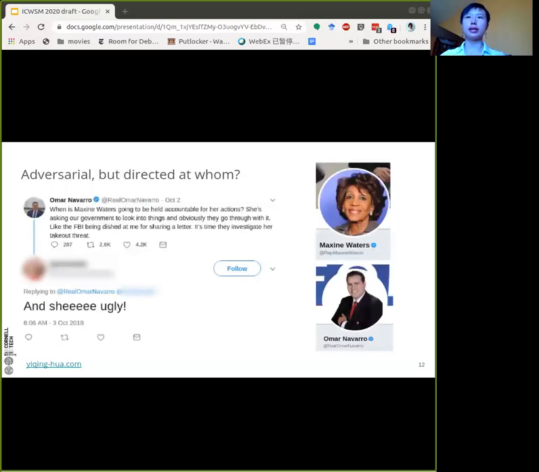While we are able to identify utterances with toxicity, it is, however, hard to understand whom this adversarialness is directed at. Taking this tweet as an example, candidate Omar Navarro tweeted about his opponent, and then someone replied to him being adversarial but directed at his opponent. Therefore, it is important to understand whom the adversarialness is directed at.